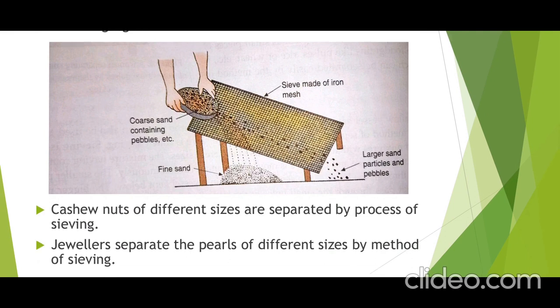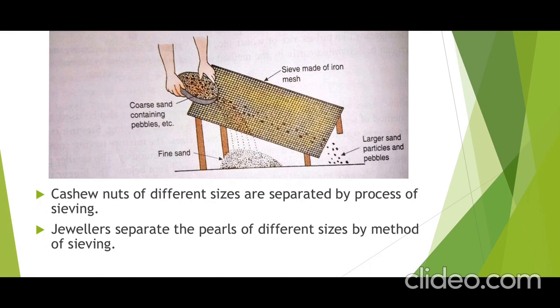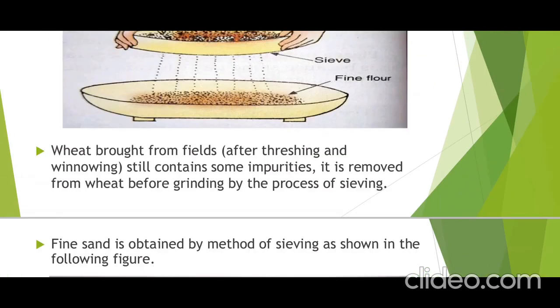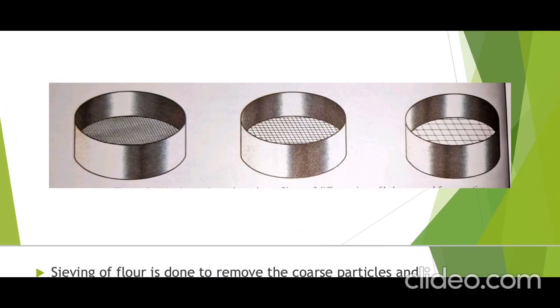Another example: jewelers. Jewelers do lots of work with pearls. They have lots of different sizes of pearls with them. So if they want to separate the pearls of different sizes, they again use the method of sieving. So the method of sieving is used to separate components of different sizes by sieves with holes of different sizes. This figure shows different sieves with different sizes of holes.